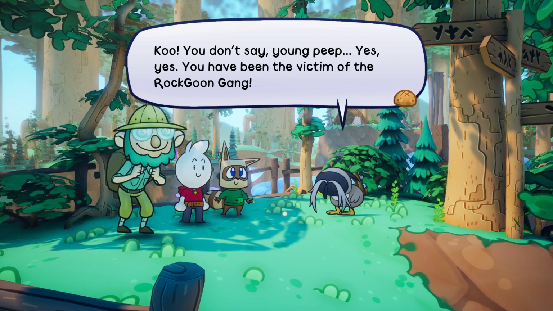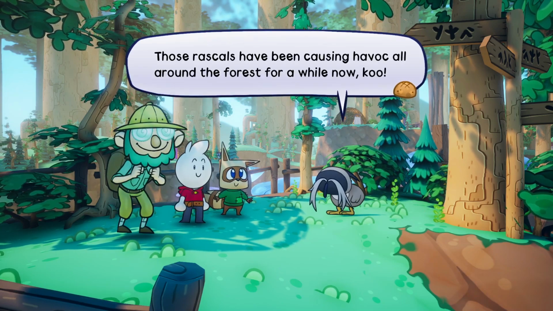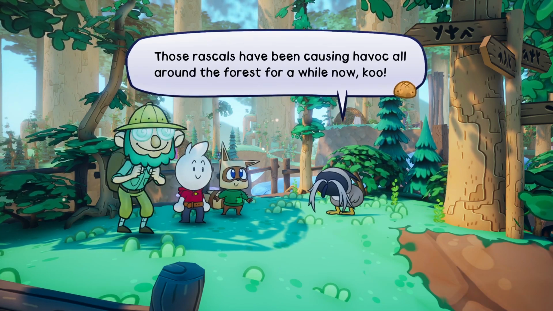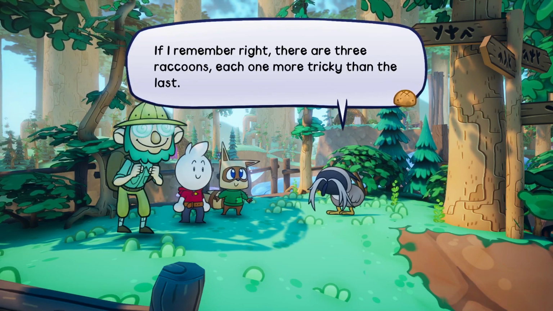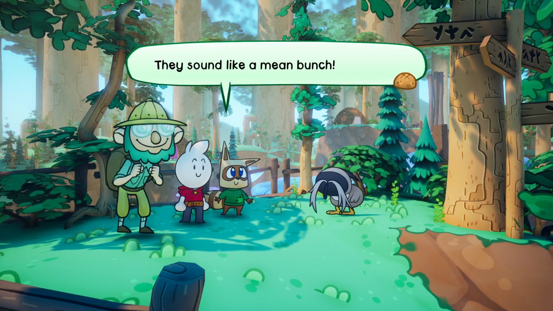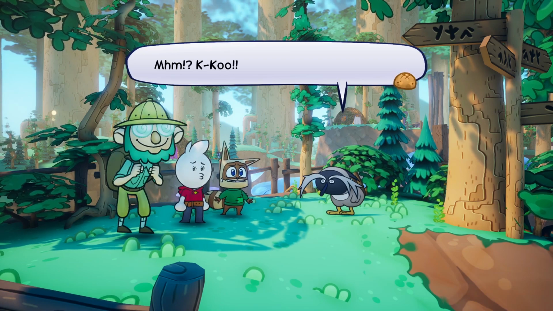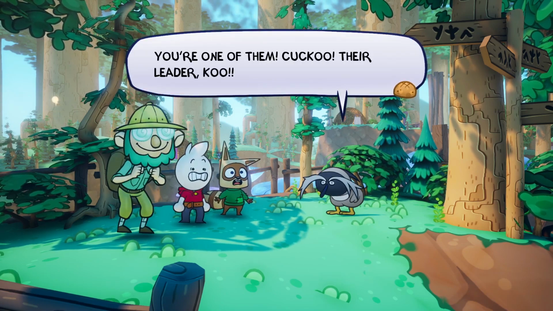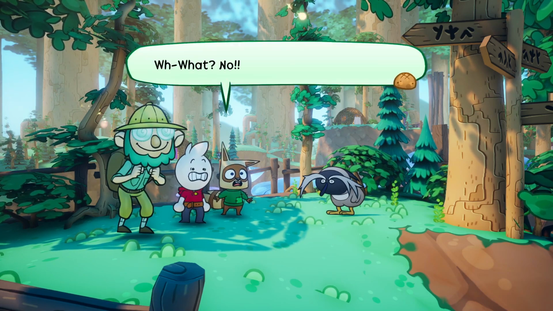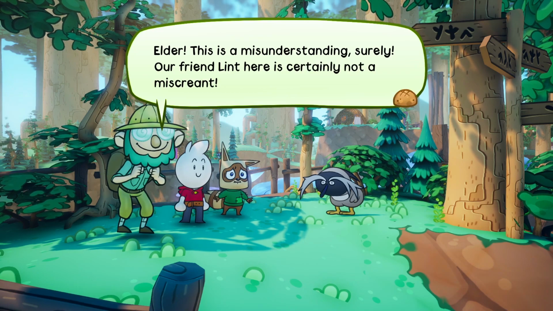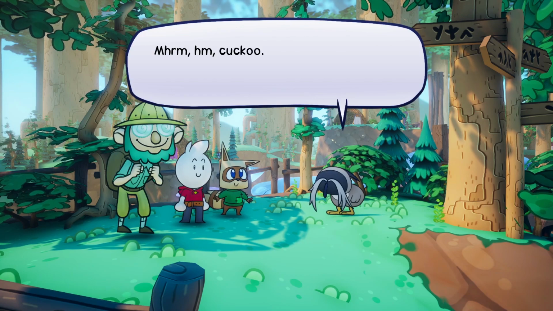Yes. You have been the victim of the Rock Goon Gang. Those rascals have been causing havoc all around the forest for a while now. If I remember right, there are 3 raccoons, each one more tricky than the last. They sound like a mean bunch. You're one of them. Their leader. Well, what? No. Elder, this is a misunderstanding, surely. Our friend Lint here is certainly not a miscreant.